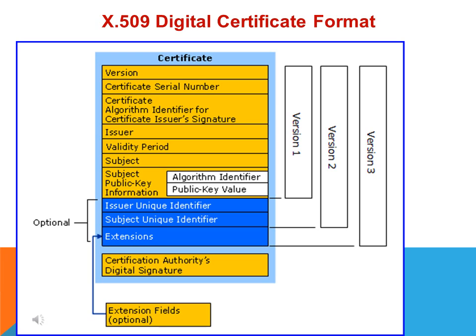Then next will be the subject public key information, in the sense the public key which I want to share with the other person, that public key information also will be there. And which algorithm is being used to generate this public key, either RSA or DSA, and which parameters are being used to generate it, that also will be in the field. Next, in the extended version, we have a unique issuer identifier and a unique identifier for the subject also, and some extended fields that are kept optional. Then the last field is common to version 1, 2 and 3, that is the certificate authority's digital signature.